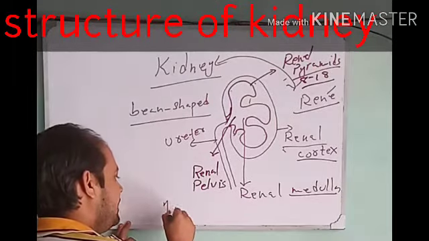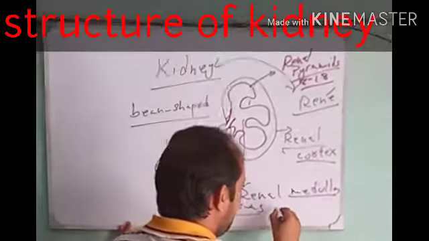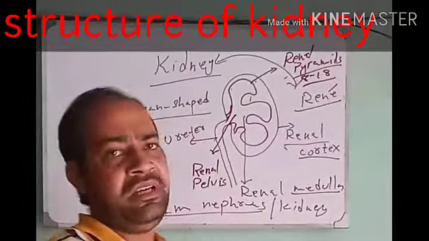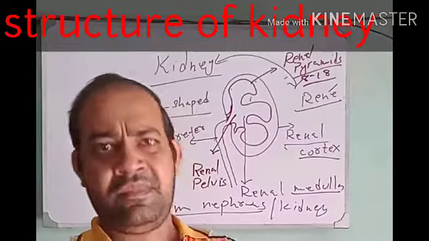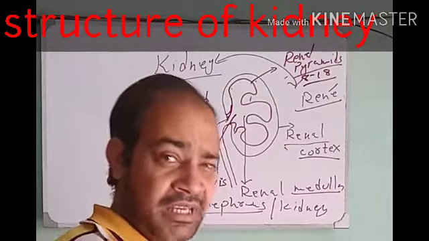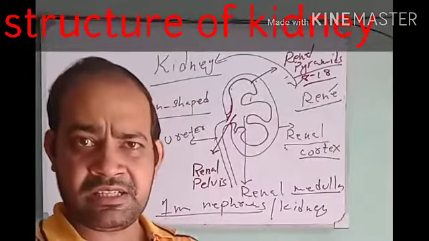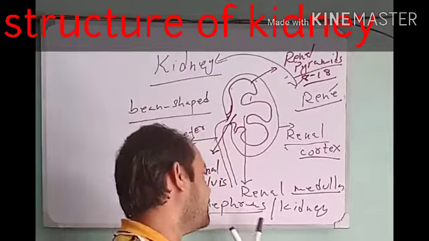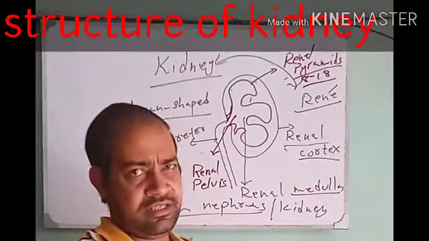There are about 1 million nephrons in each kidney, and these are the structural and functional unit of the kidney. It means all the nephrons in one side of the body are called a kidney, and to produce urine is the function of the kidney, which means it is the function of nephrons, because the small parts make the big parts. So no small structures, there will be no big structure. No functioning nephron means no functioning kidney, and a functioning nephron means a functioning kidney.